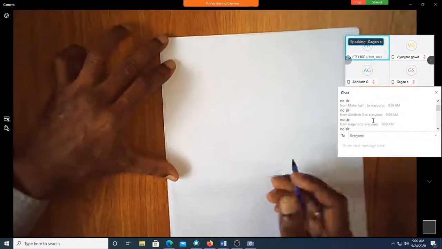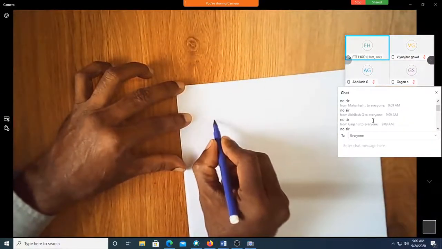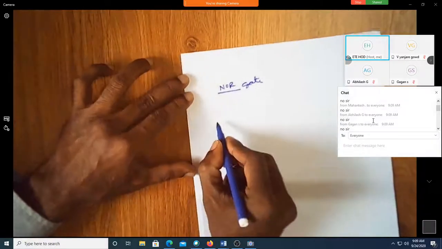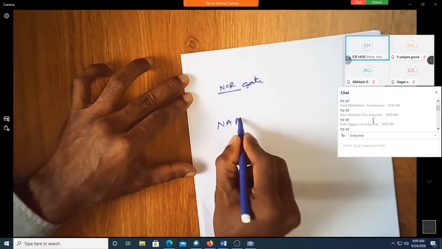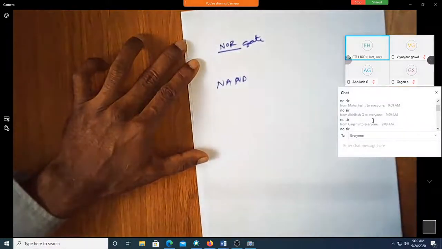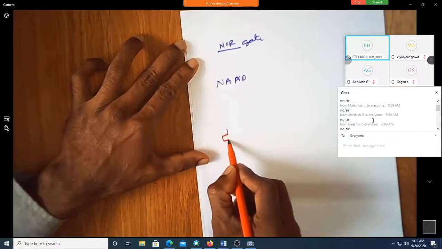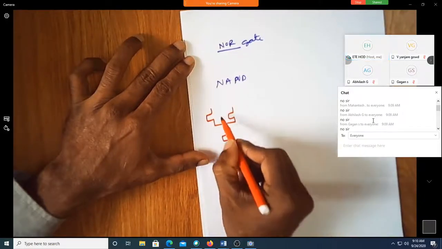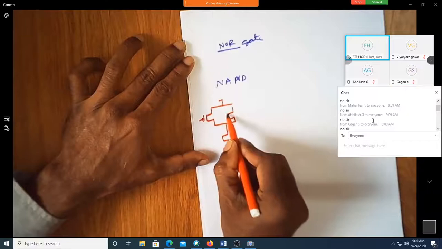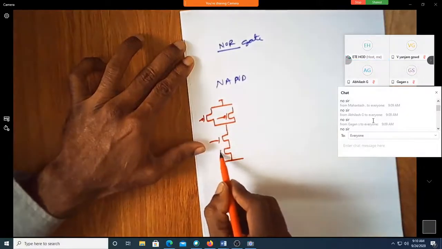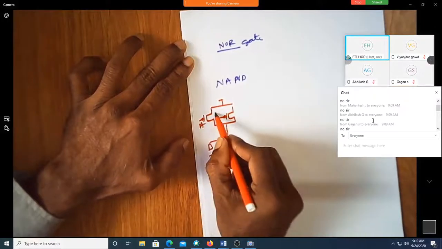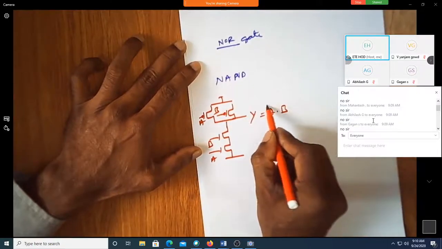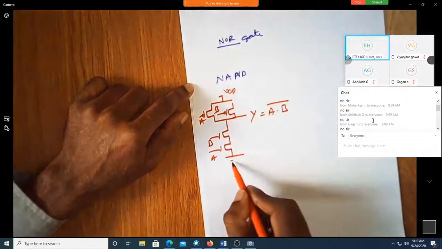Fine. Now let me try to do it for a NOR gate. Of course, for the NAND gate, this is how it looked. We wrote the NMOS using this, and then this was the PMOS. This was A, B, this A, B. This was your Y, which is equal to A dot B. This is VDD, ground.